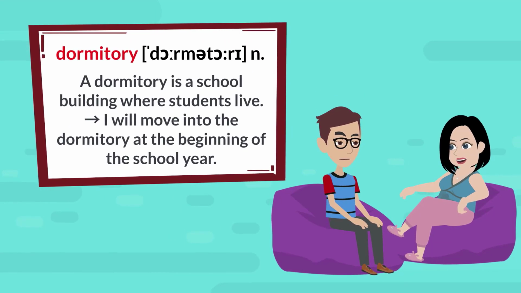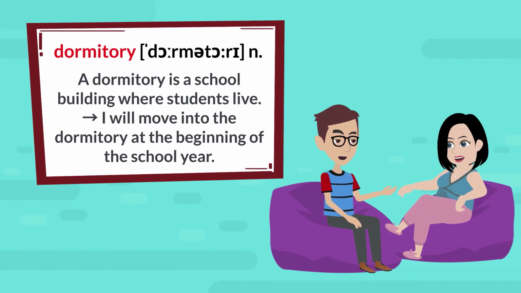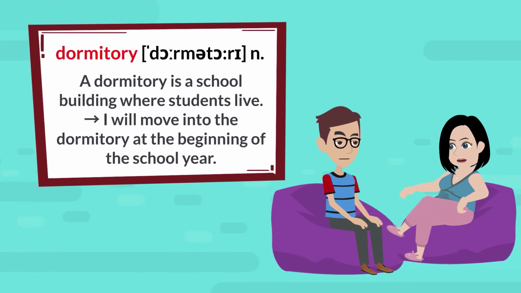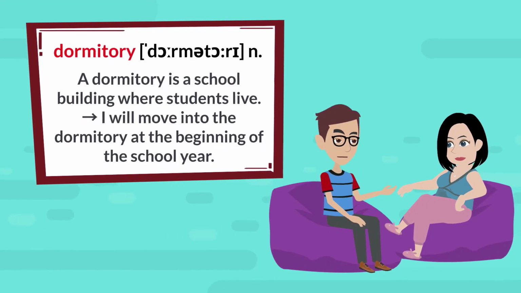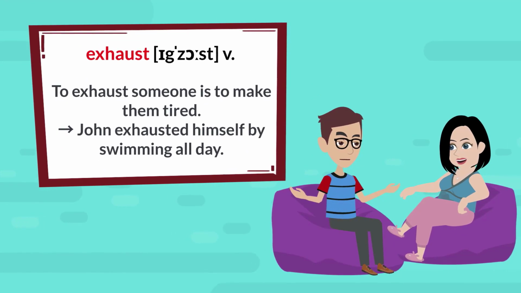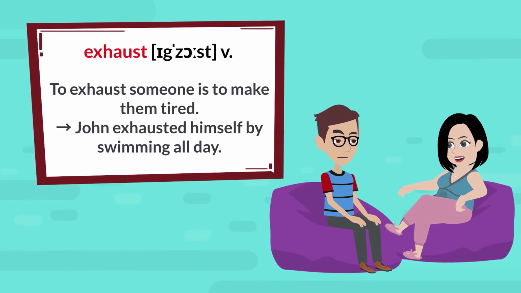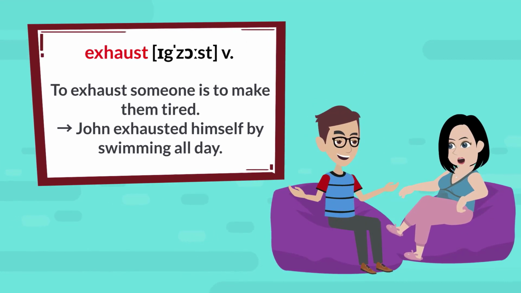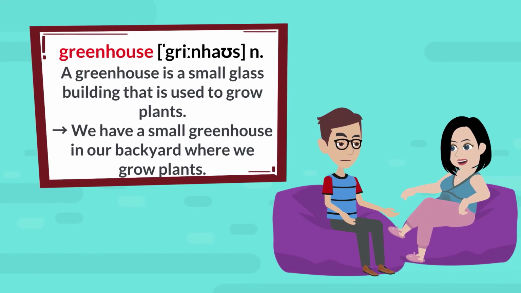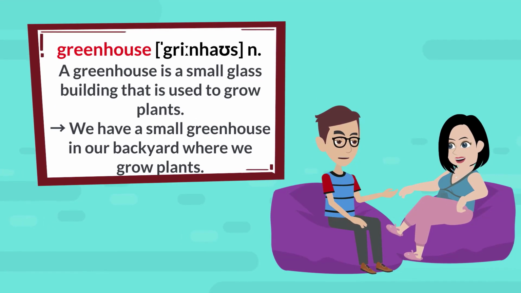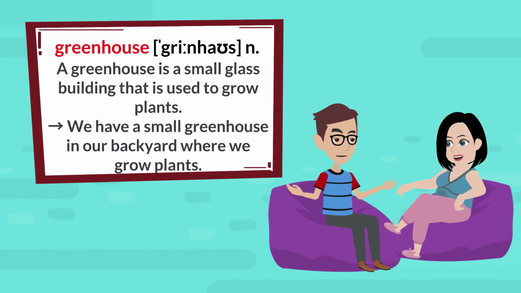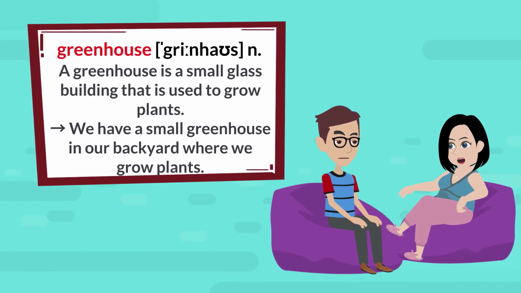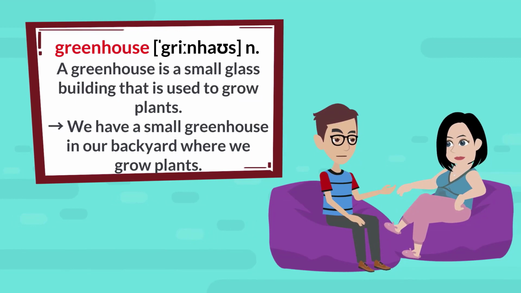Dormitory. A dormitory is a school building where students live. I will move into the dormitory at the beginning of the school year. Exhaust. To exhaust someone is to make them tired. John exhausted himself by swimming all day. Greenhouse. A greenhouse is a small glass building that is used to grow plants. We have a small greenhouse in our backyard where we grow plants.